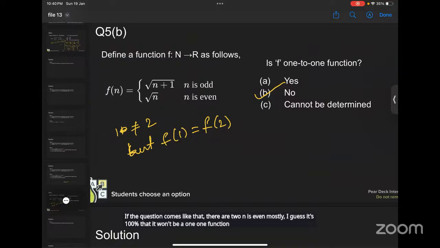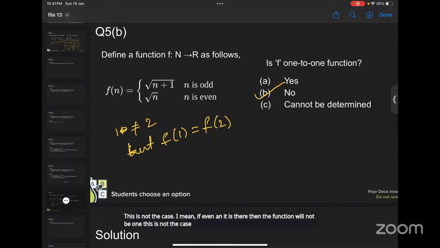Do you agree? Yeah. Because if even and odd comes like that, it cannot be a 1-1 function because... No, you can have n plus 2 when n is odd. No, this is not the case. I mean, if even and odd is there, then the function will not be 1-1. This is not the case.